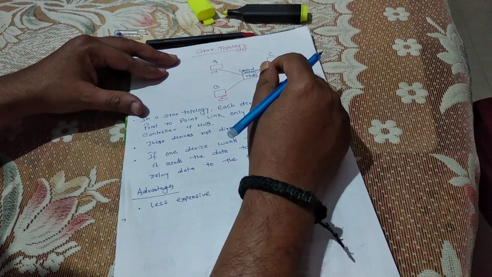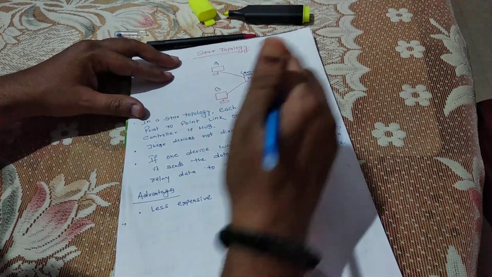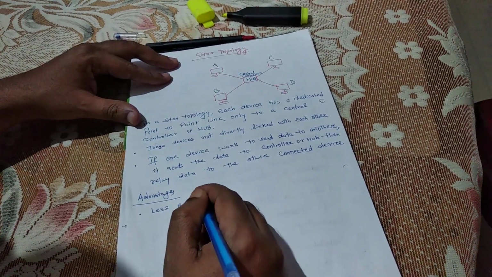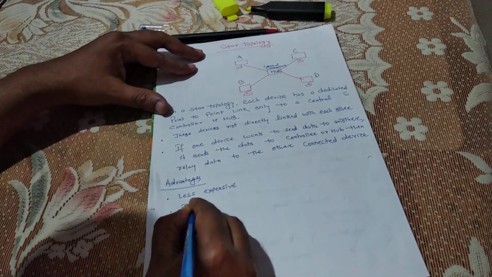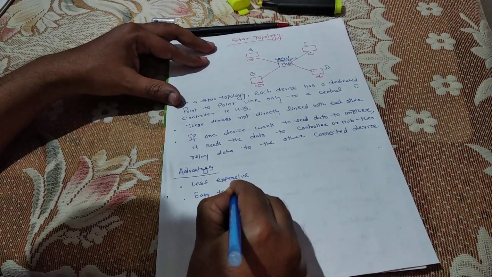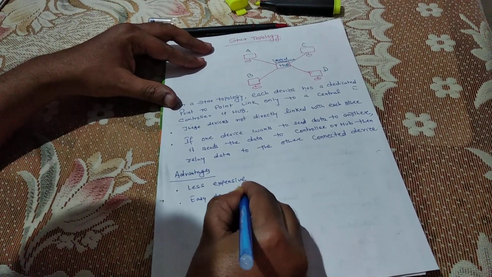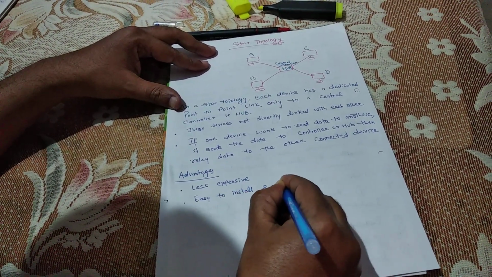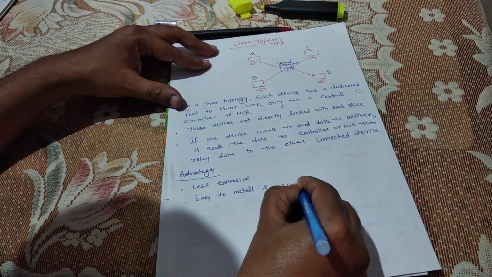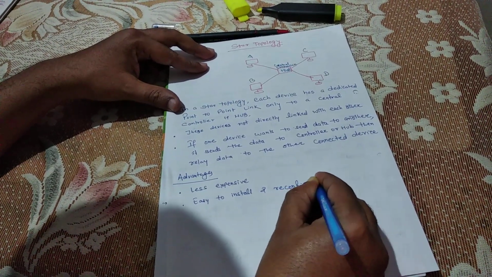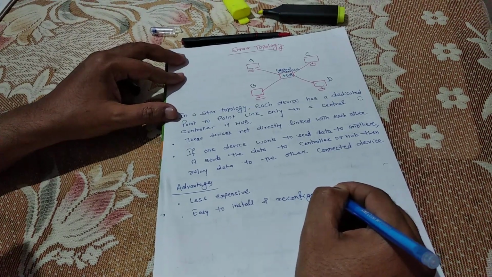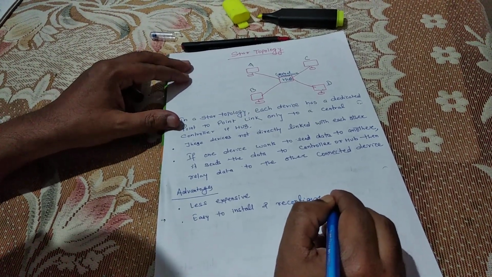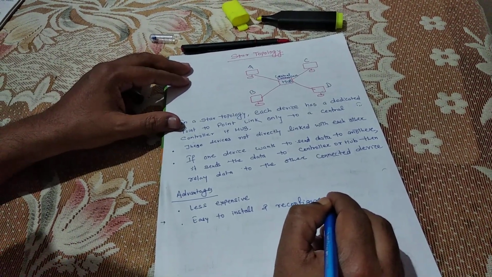This factor also makes it easy to install and reconfigure. It makes it easy to install and reconfigure.